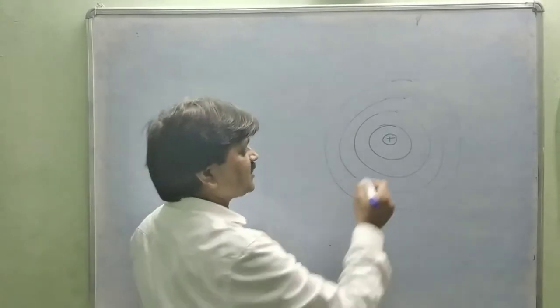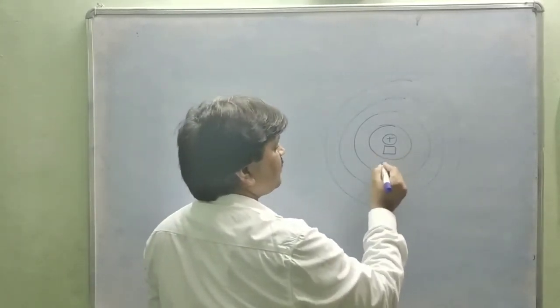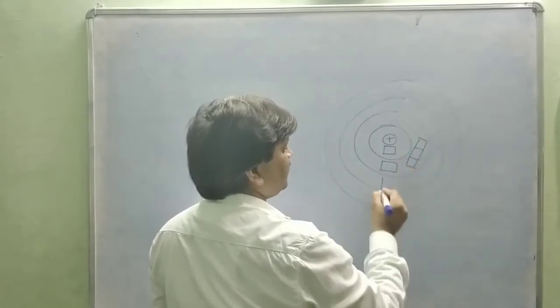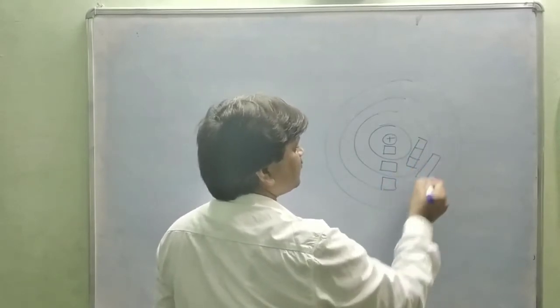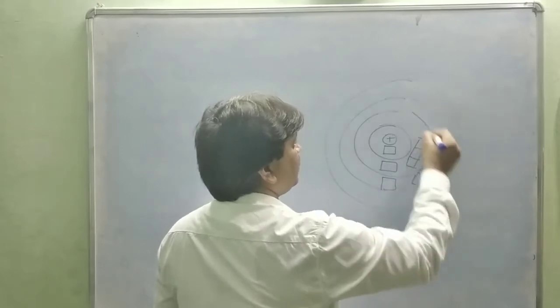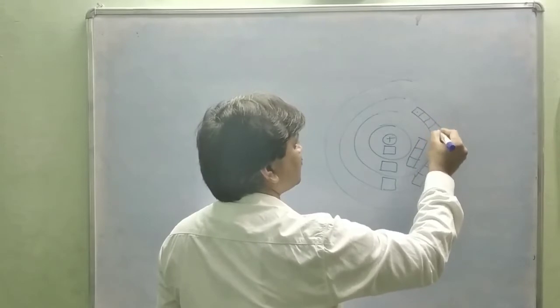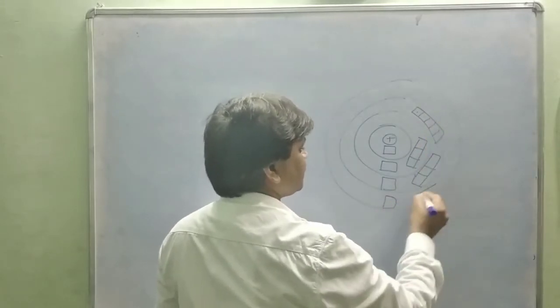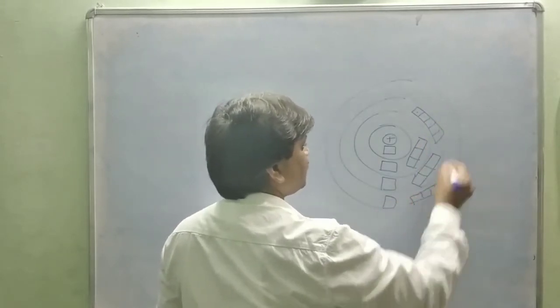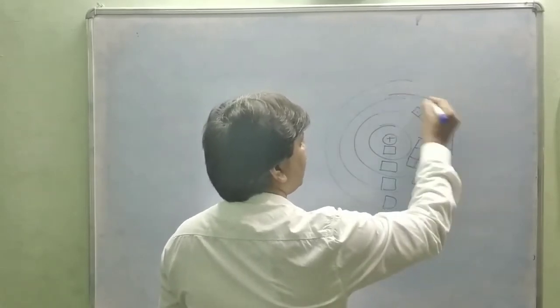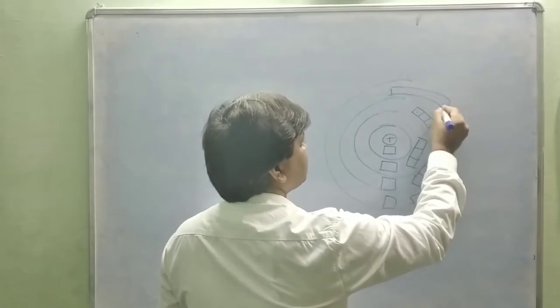There are 4 types of subshells: s, p, d and f.